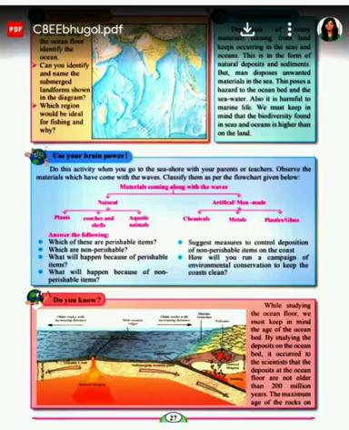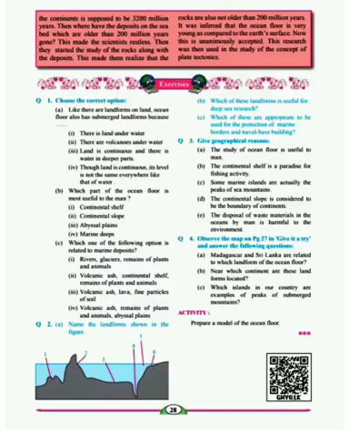The maximum age of the rocks on the continents is supposed to be 3,200 million years. Then where have the deposits of the seabed, which would be older than 200 million years, gone? This made the scientists restless, right? So where have these older minerals gone? The scientists were all restless while doing their research.